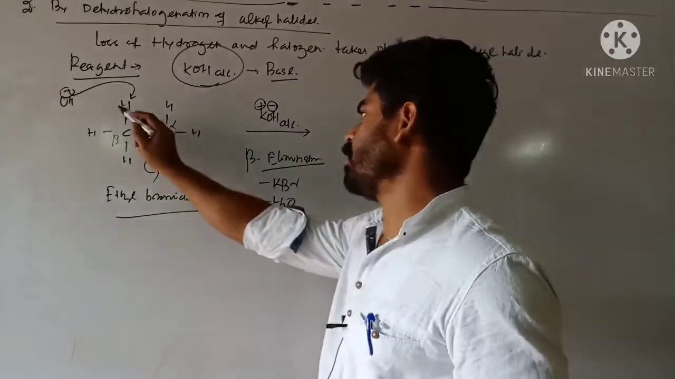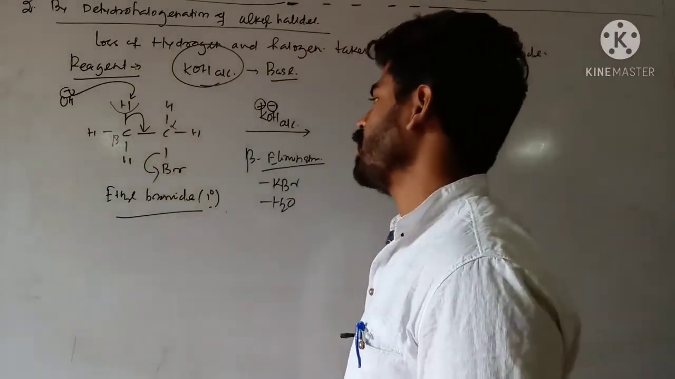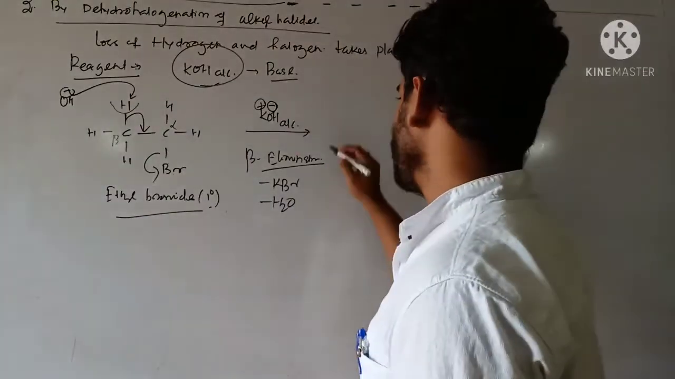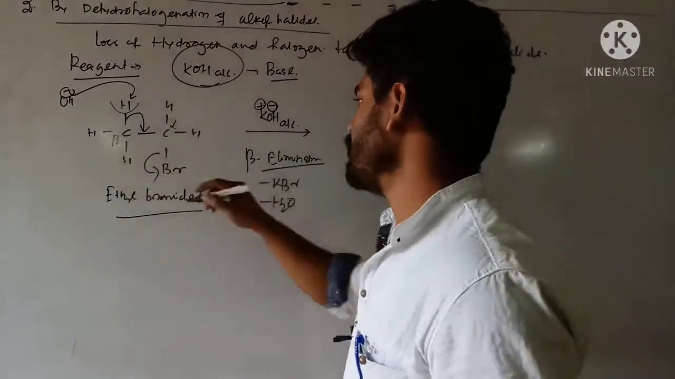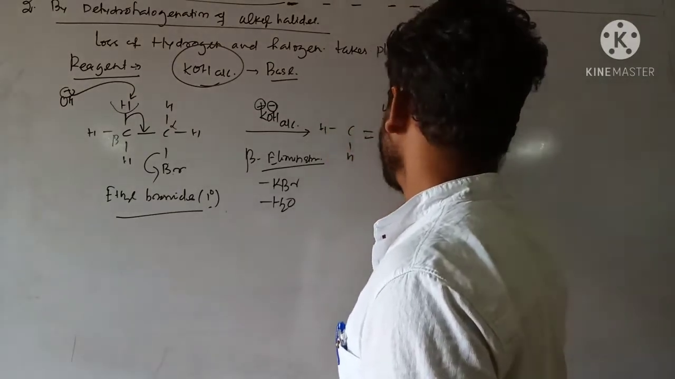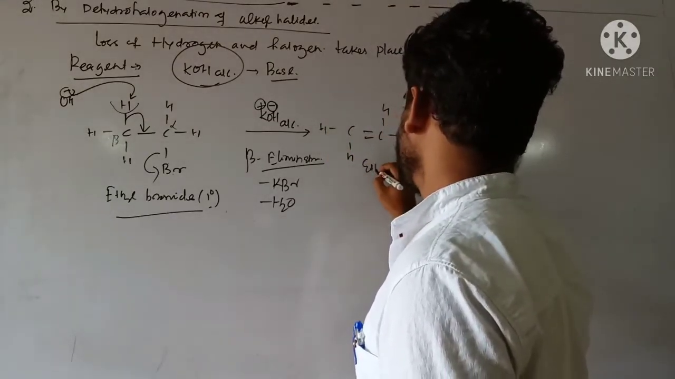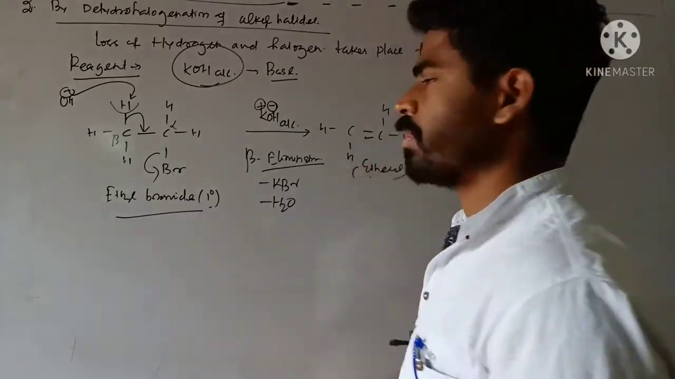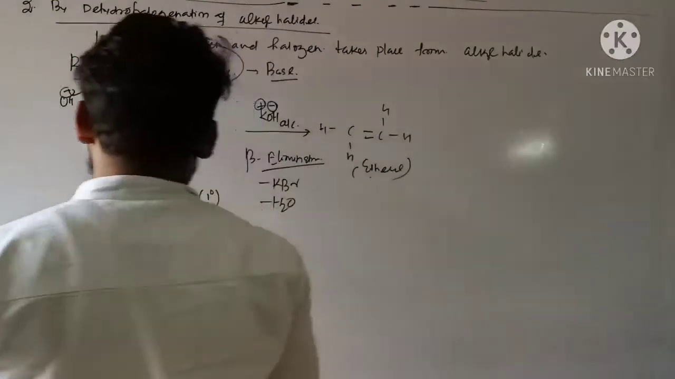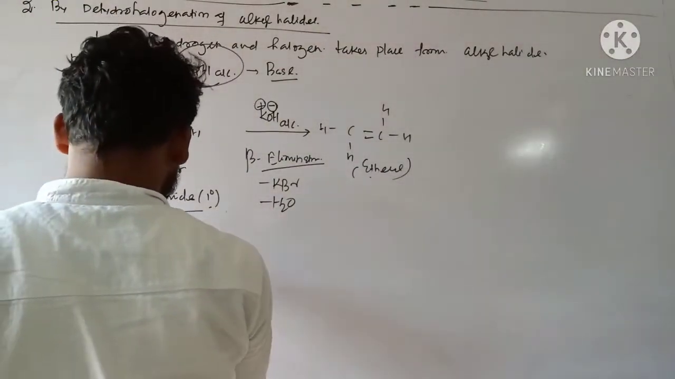So there is a loss of hydrogen and halogen in the molecule. That's why this is known as dehydrohalogenation. So it will give you an alkene, HH double bond CHH. So this one is nothing but your ethene. Clear? So if I consider a secondary alkyl halide like this,